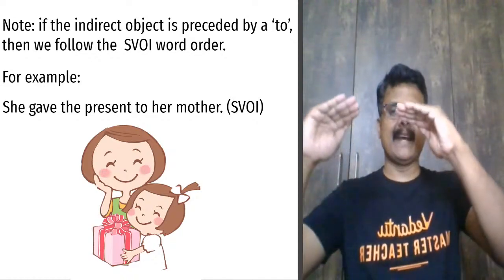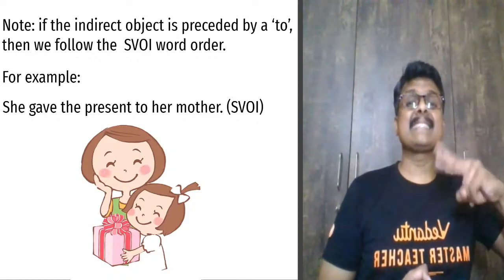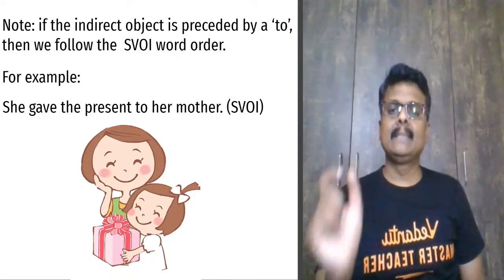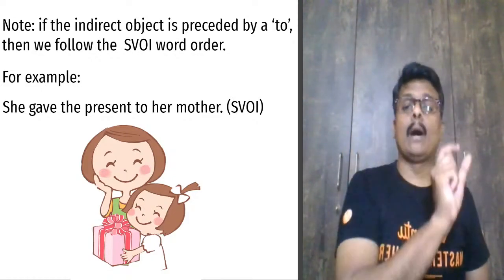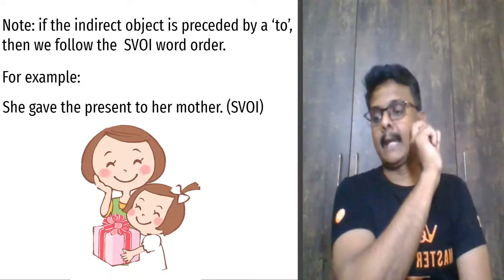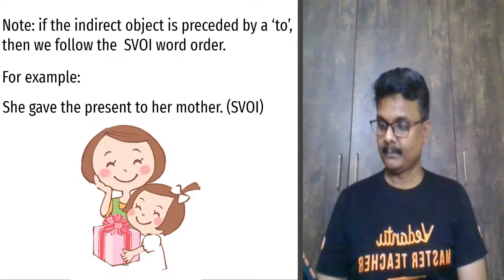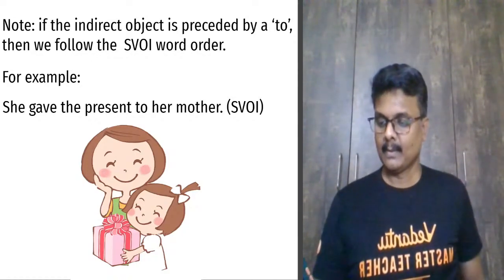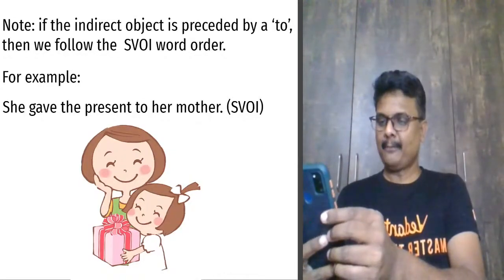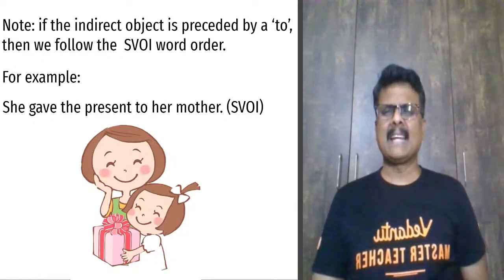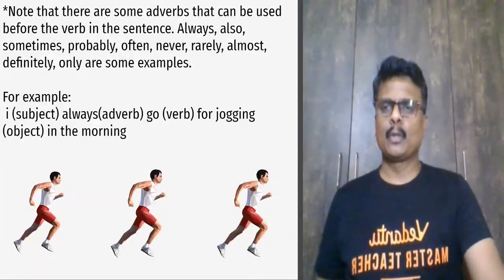She gave the present itself is an SVO. To her mother is nothing but an indirect object, which is the second object. Alright. So in this case, because of the word to, you have to follow the order SVOI. Subject, verb, object, indirect object. Bhavana, are you clear? Arun Sethi, there is nothing called SOVI. If you are clear, give me a view. Rajani, there is no complication. Very, very simple. I am running you through right from the beginning.